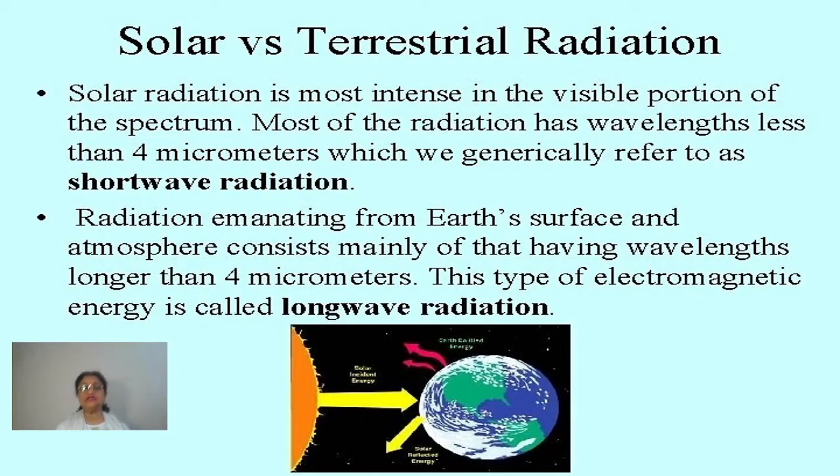Now there is a basic difference, children, between solar and terrestrial radiation. Generally we say the first most important difference is that, no doubt, solar radiation is given out by the sun. The radiation given out by the sun is called solar radiation. The radiation which is given out by the earth is terrestrial radiation.